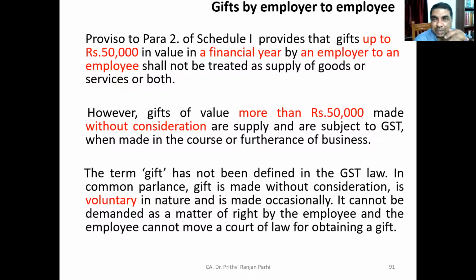So if the employer gives some gift to the employee and it is within 50,000, we have to add up all the gifts which are made during the financial year. The entire financial year limit is 50,000. If it is within 50,000, then this is not a supply. However, gifts of value more than 50,000 made without consideration, and a gift is always without consideration, if that kind of gift is made and the value is more than 50,000, it is a supply. And once it is a supply, it will be subject to GST.